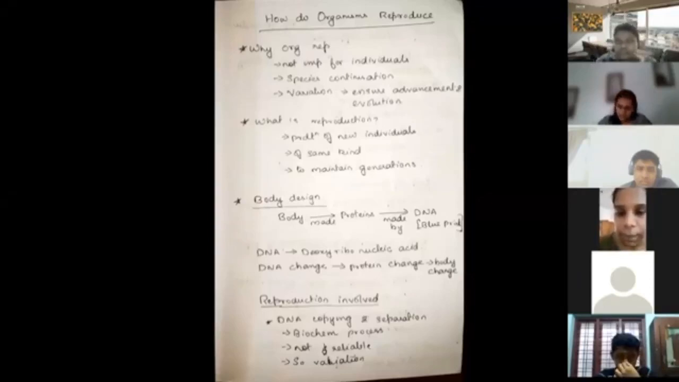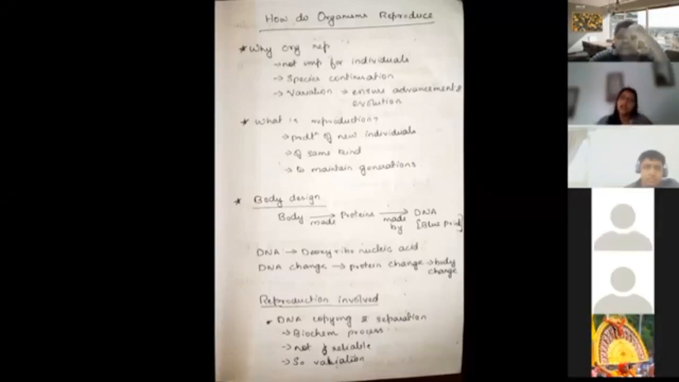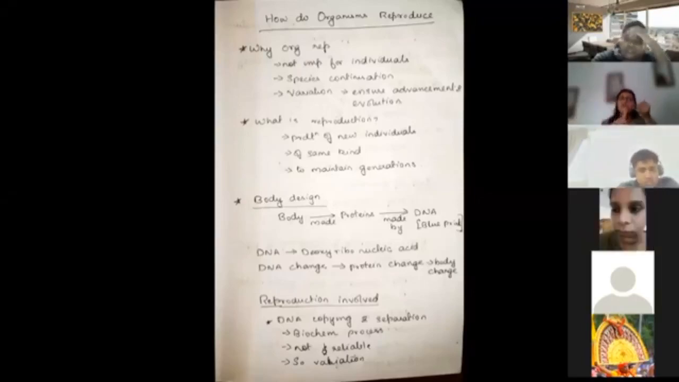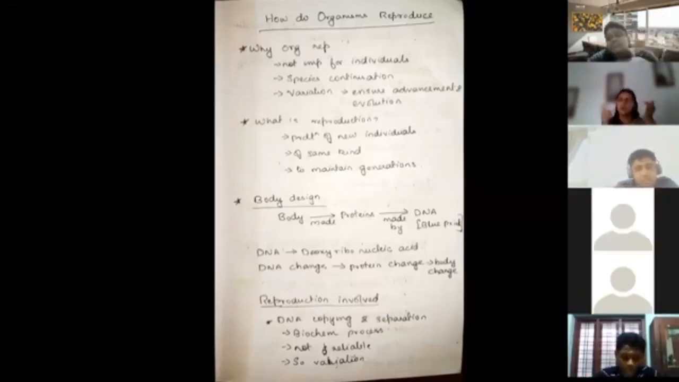So we'll start off with how do organisms reproduce. We have only 2 chapters to study in biology: how do organisms reproduce and, obviously, heredity. We can divide the main chapter into basically 3 things. What exactly is reproduction? That is the first thing. Why is reproduction important? And the third thing, how do organisms reproduce. So what is reproduction?